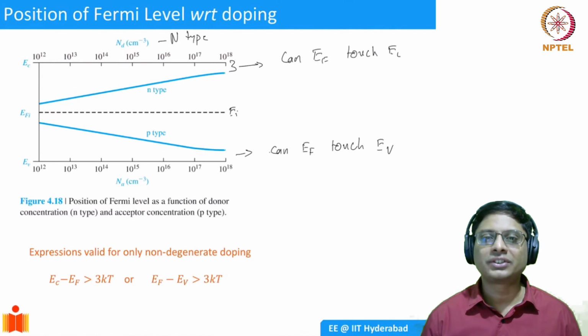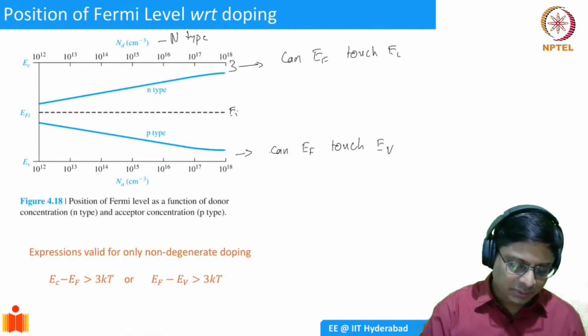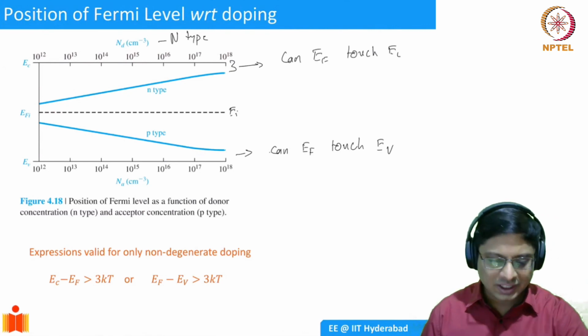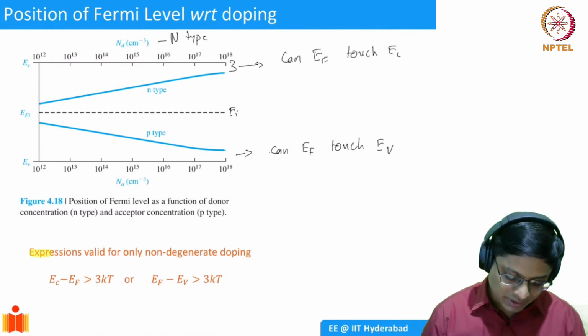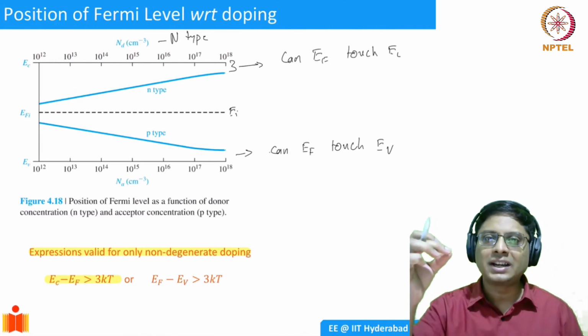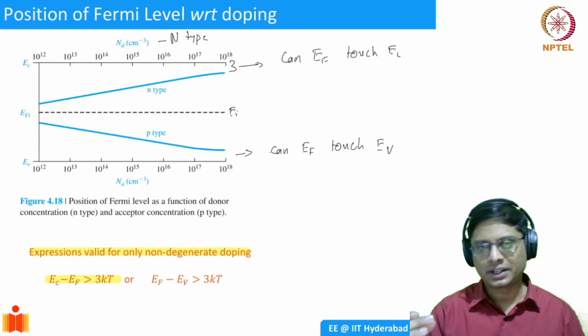But these Fermi levels cannot be calculated with the expressions I have given you, because the expressions we have shown in the class today are only valid for what is known as non-degenerate doping. This means the distance between EC and the Fermi level has to be greater than 3 kT at least.